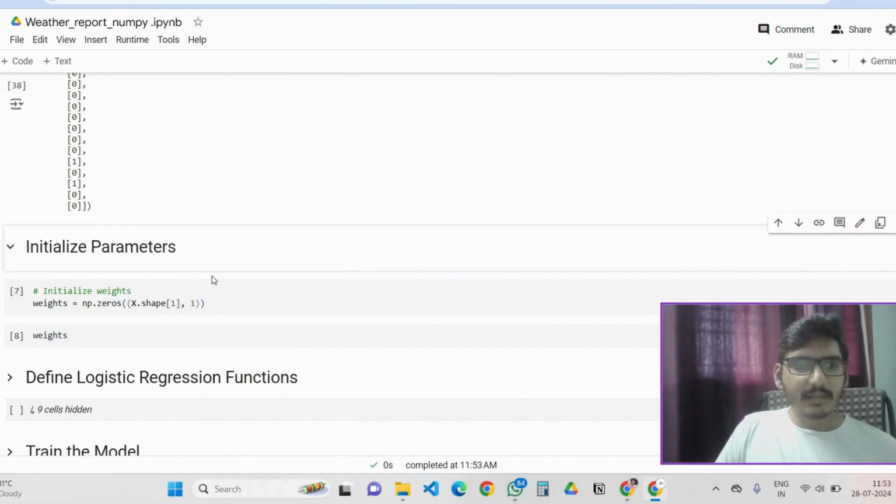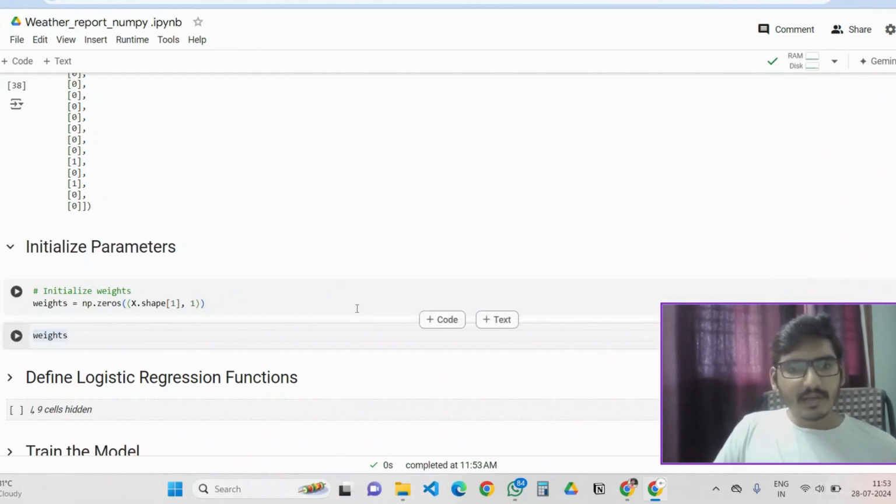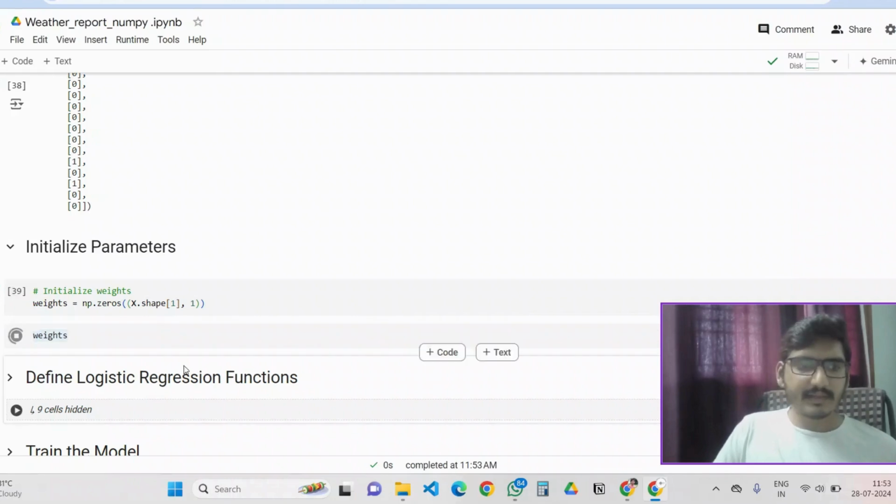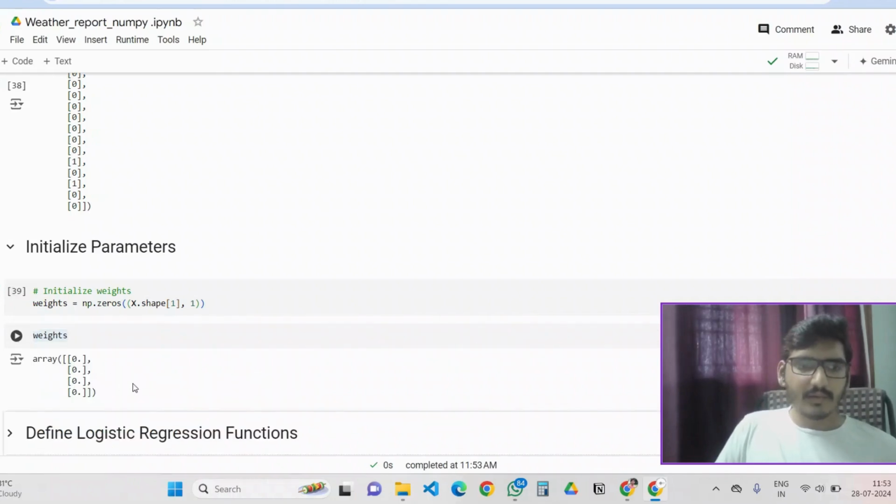After that, initializing parameters. The weights I'm initializing are all zeros. Let me show how it will be. The initial weights are 0, 0, 0, 0. You should keep it in mind.